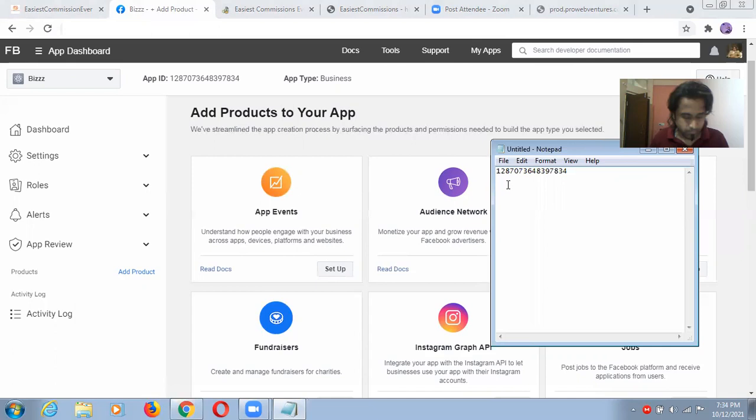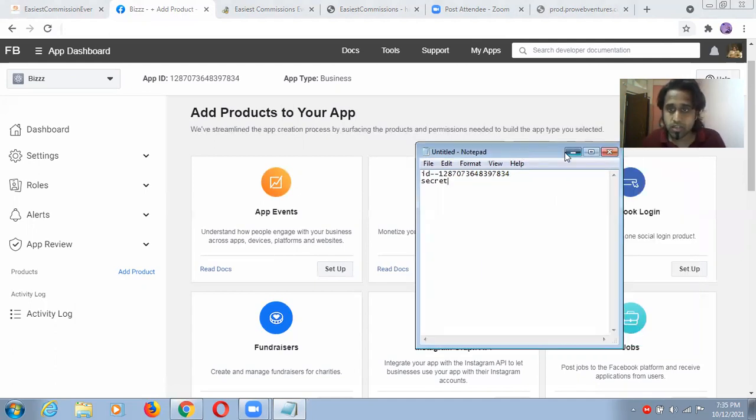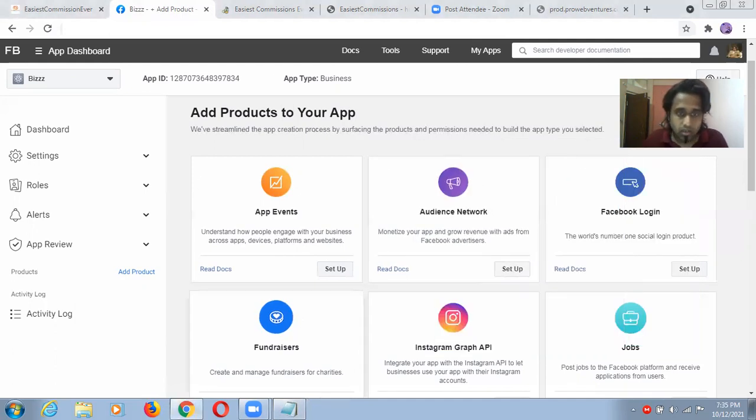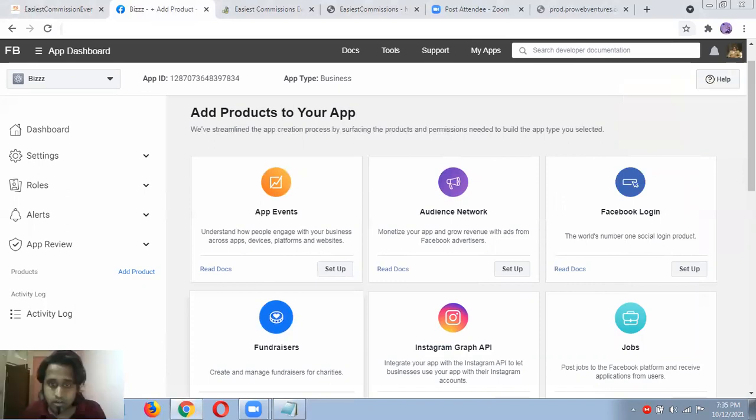Okay, it will be too much easy. It will be too much important for you. Not easy, guys. Not easy. Now I know I want secret key. So where I will see my secret key, guys? Let me see. App ID, app type is business.